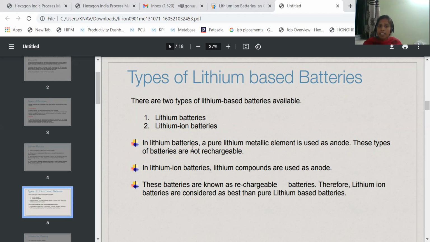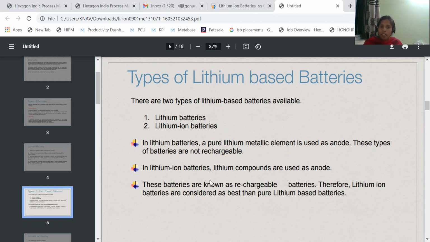In lithium batteries, a pure lithium metallic element is used as the anode. These types of batteries are not rechargeable. So the lithium battery is a primary lithium battery which cannot be recharged. In this, lithium is acting as an anode.